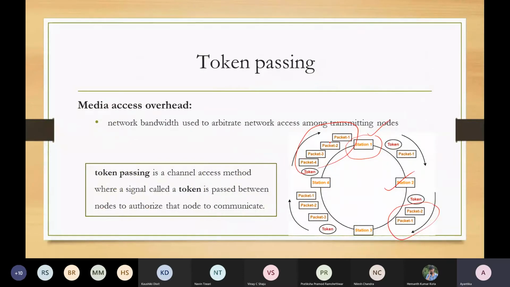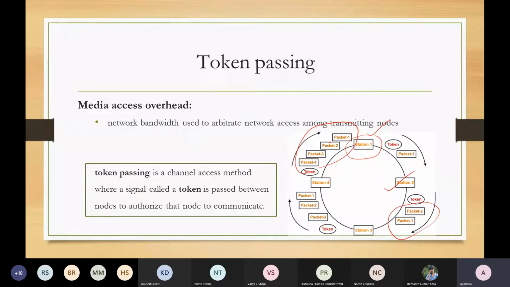Otherwise, that also can be modified with the feature that whenever the token station is willing to transfer, then only it will hold the token for that specific designated time period. Otherwise, it will release the token.